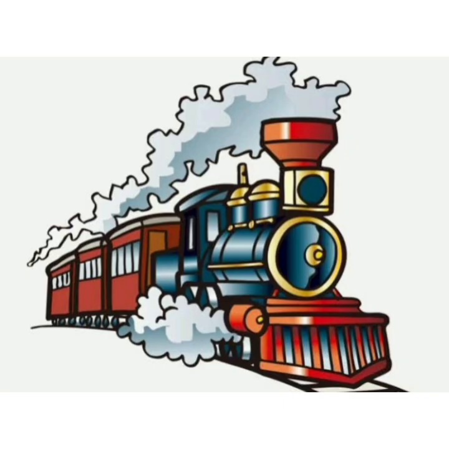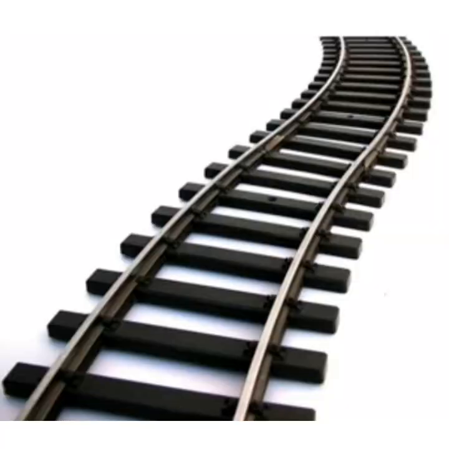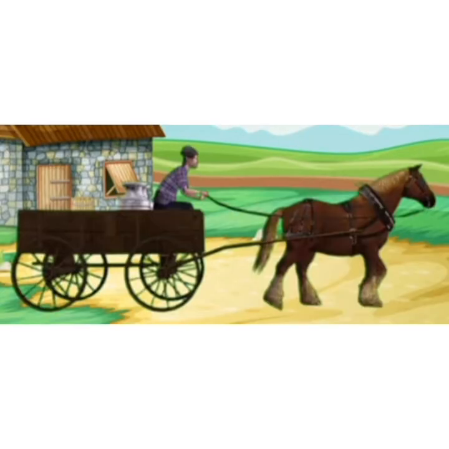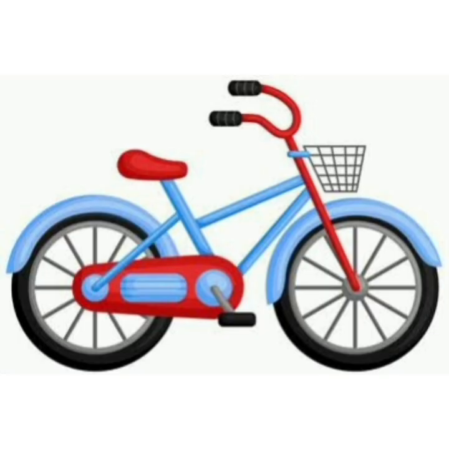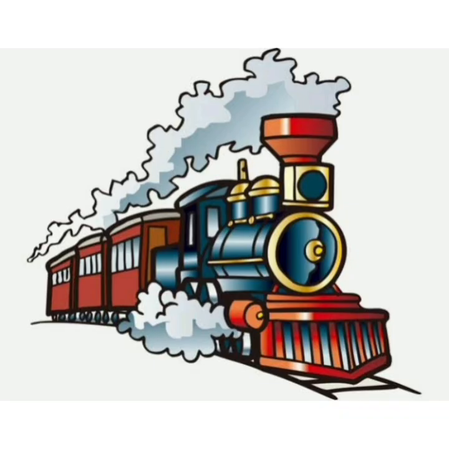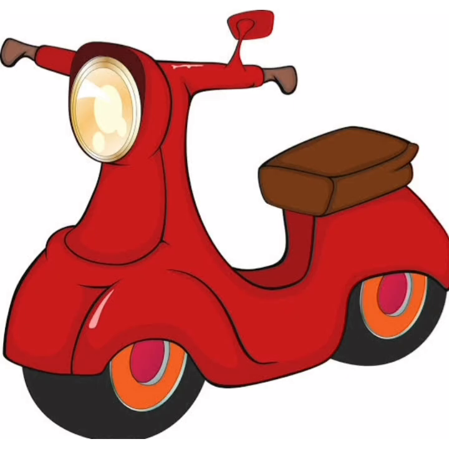Train is the fastest means of land transport. It runs on railway tracks. Land transport is the most common means of transport. Children, people living in villages use bullock carts, horse carts, and bicycles. But people living in towns and cities use trains, buses, cars, scooters, etc. to go to far off places.